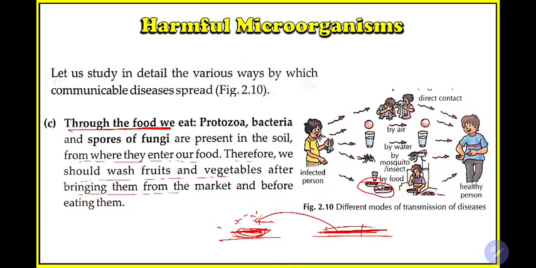So how to be safe from this? You need to cover your foods every time. You need to wash your vegetables and fruit whenever you bring them from the market. You need to eat hot foods. In this way you can be safe from this.